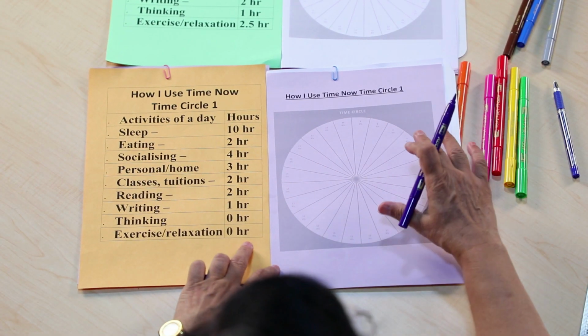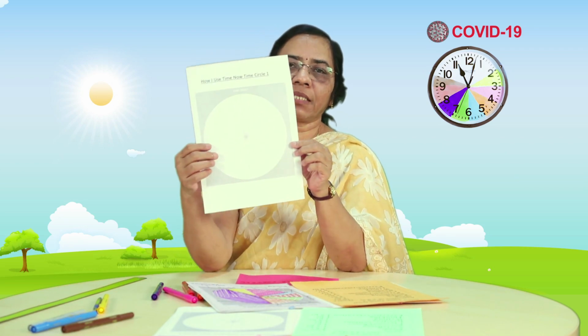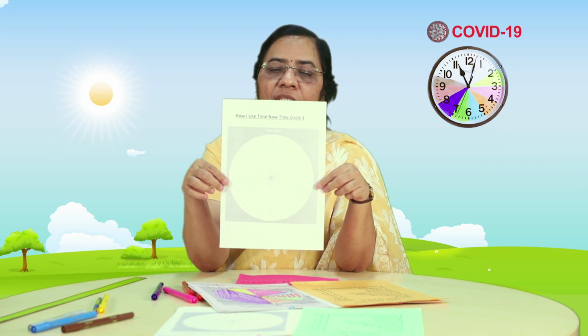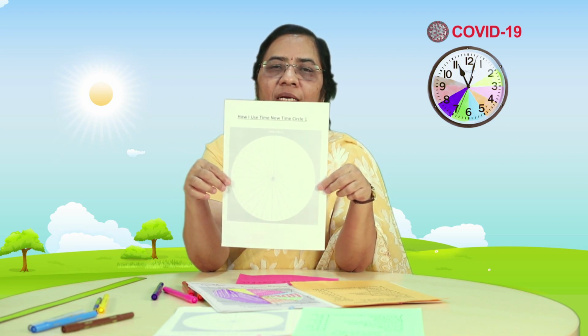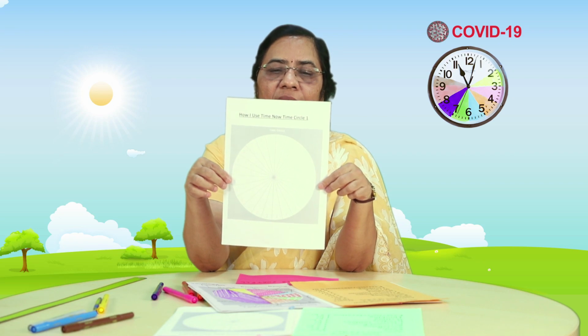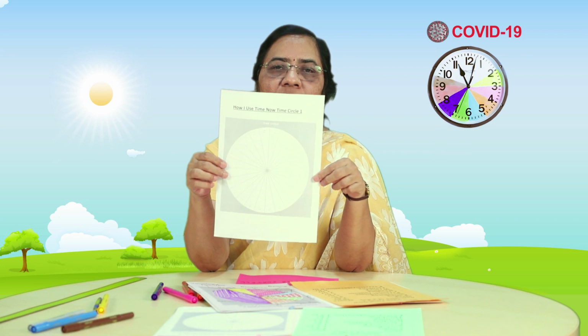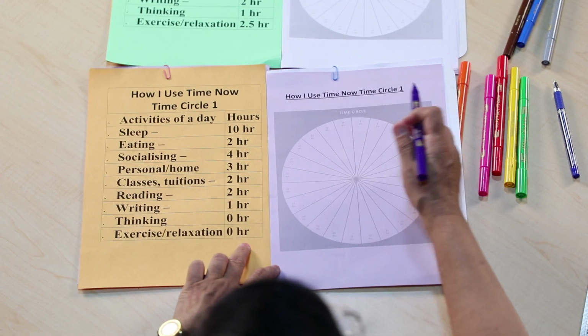Now once we have reflected, what do we have to do? We have to draw a circle. That circle needs to be divided into 24 parts. For this we can use either a compass or the scale. And after doing this, what do we have to do? We have to color that area which we have earmarked.